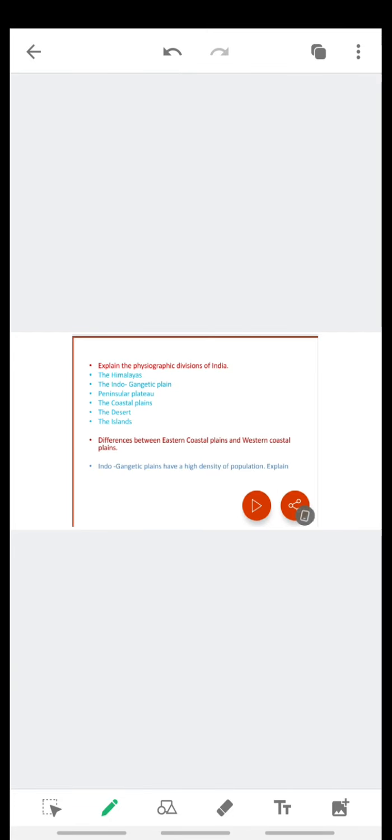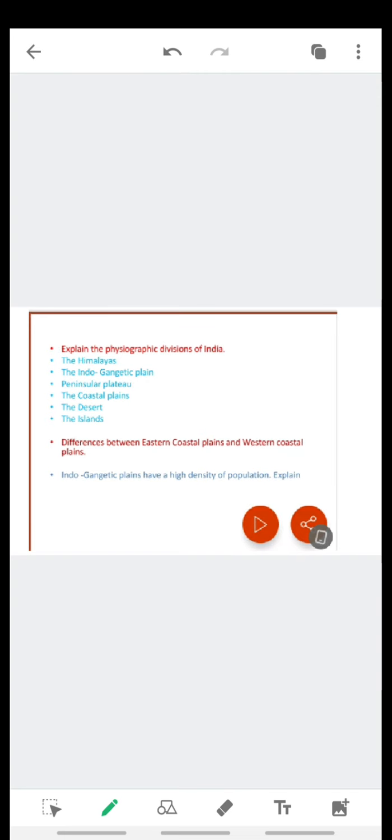We already discussed all these points in the classroom, but once again I am reminding you. Then the next area is the physiographic divisions of our country. We know that we have 6 physiographic divisions. From this area, we can expect a question for 4 marks or 2 marks. In 2015-16, we got this question for 4 marks, and last year in the supply exam, we got this question for 2 marks. So you go through the answer, and try to collect 4 to 5 points about each and every physiographic division so that you can write a 4 marks or 2 marks question in an easy manner.